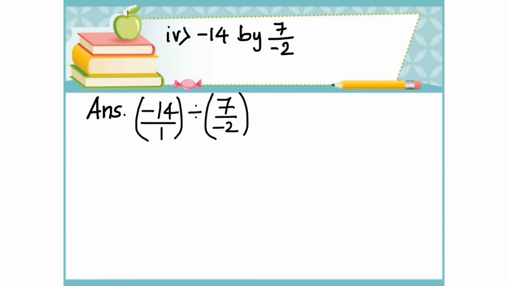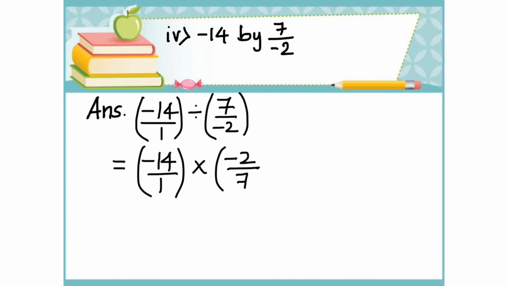So this expression is equal to minus 14 by 1 multiplied by the reciprocal of 7 by minus 2, that is minus 2 by 7. Now in this expression you can see that 14 and 7 have 7 as common factor, so let's cancel it. 7 times 2 is 14, 7 times 1 is 7.